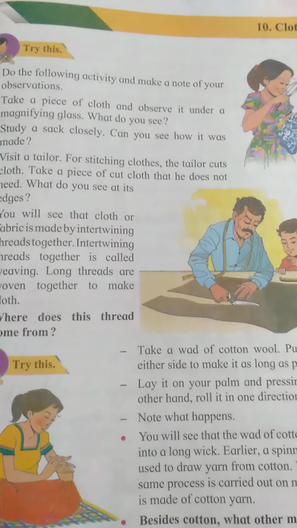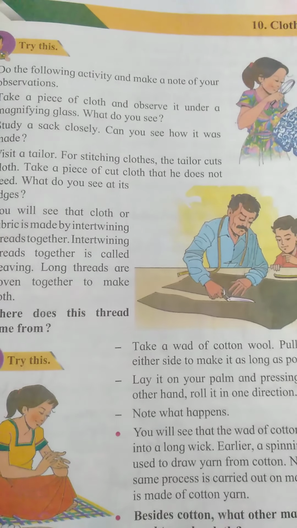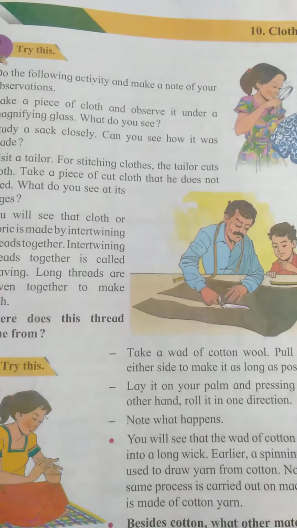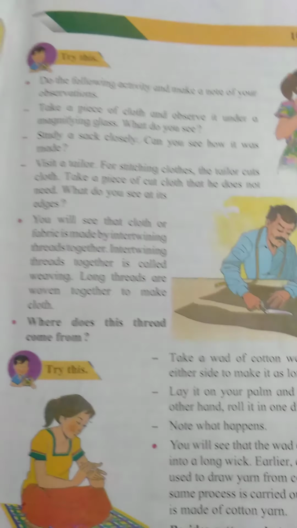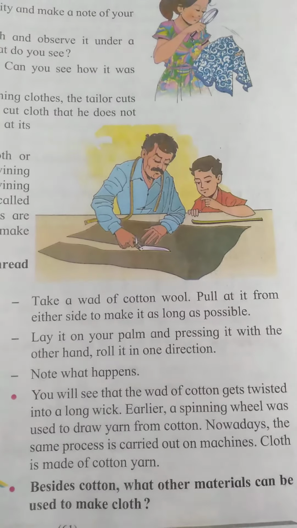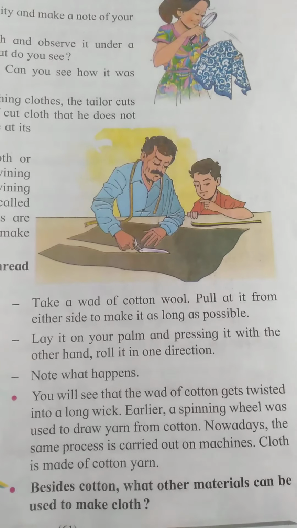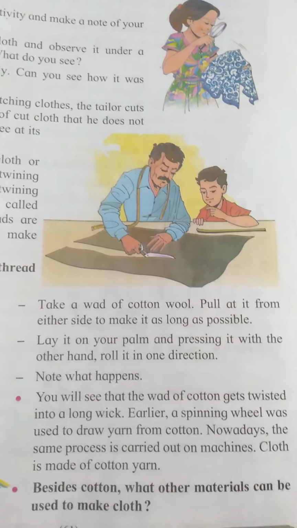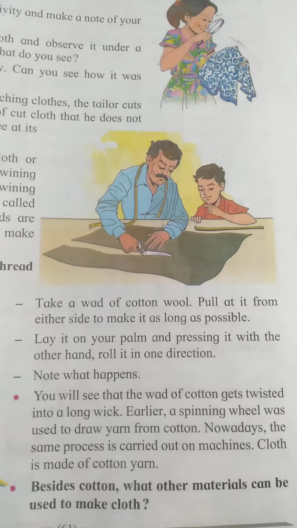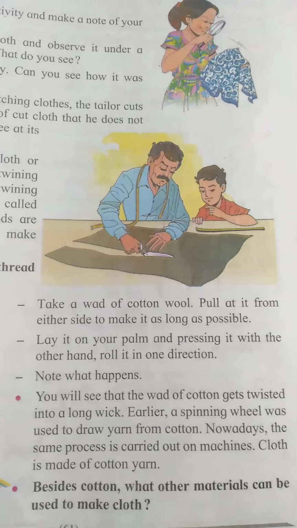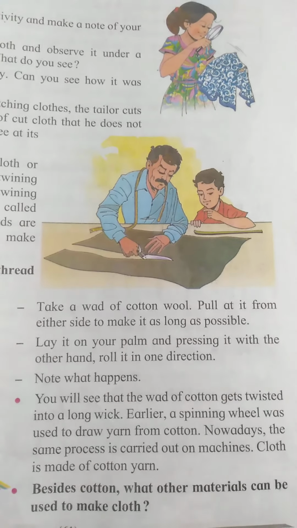But nowadays, yarn is made on machines. So students, besides cotton, what other materials can be used to make clothes?